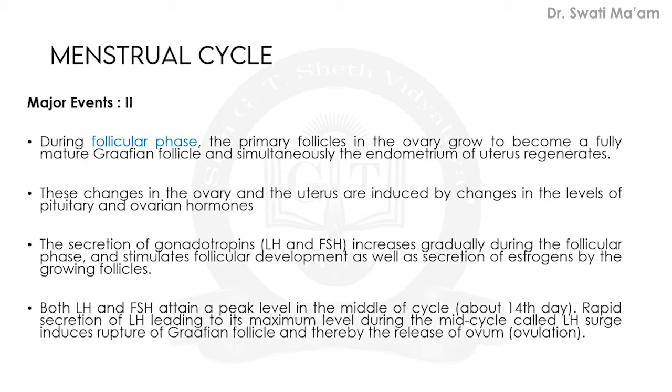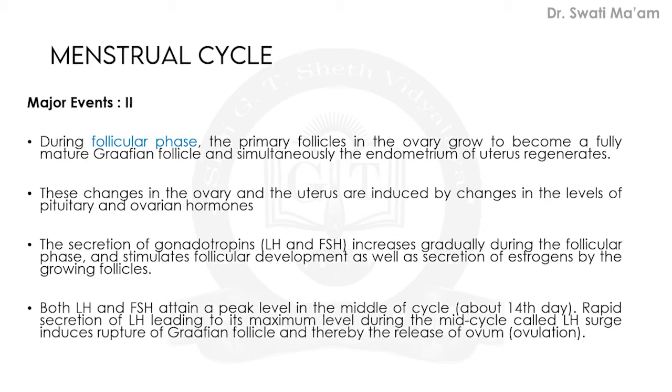Here we are talking about reproductive glands. Reproductive glands are testes and ovary, and this menstrual cycle occurs in the female, so here we are talking about the ovary.